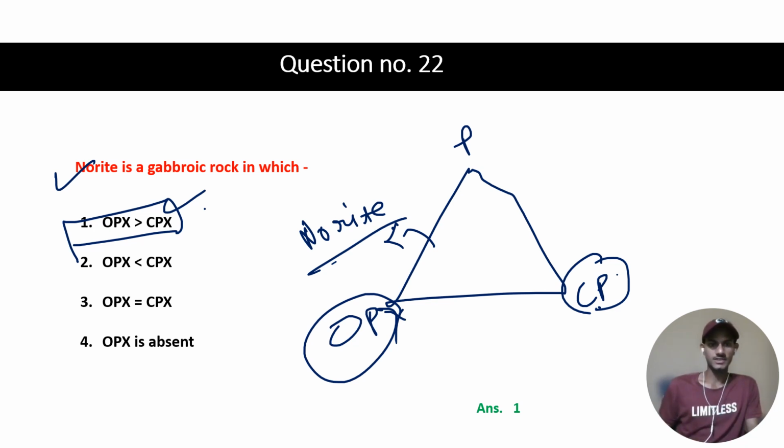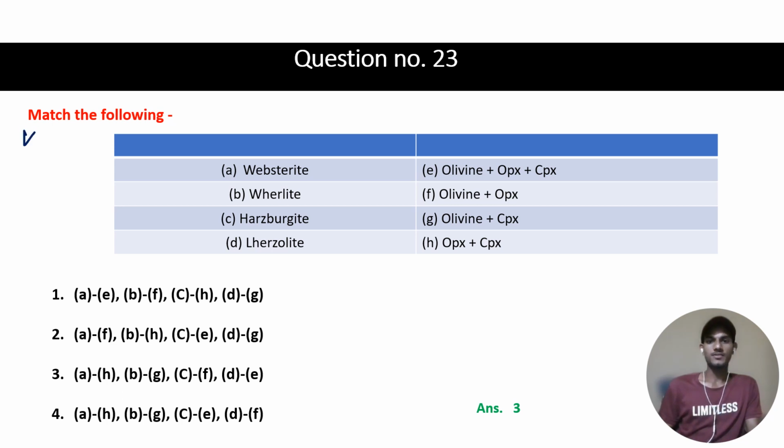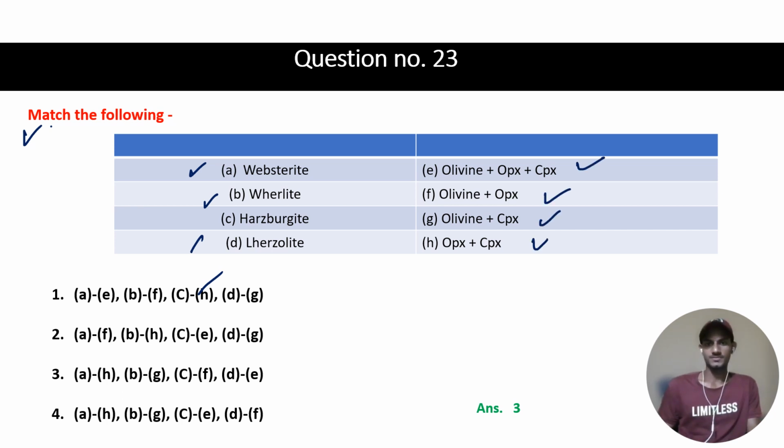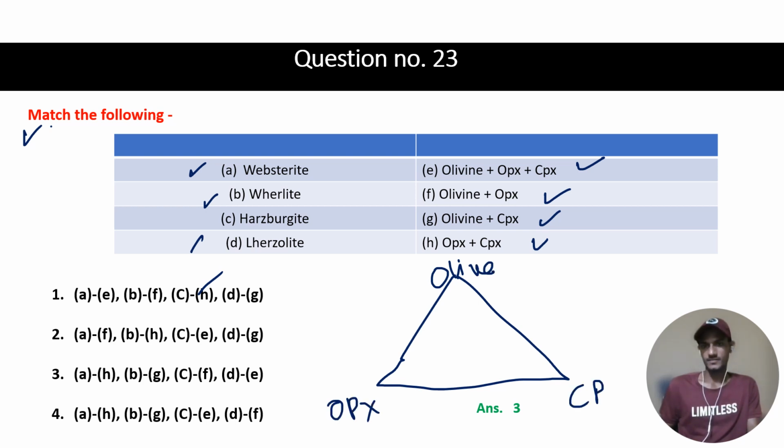Then another question is match the following. Here you have to match the rocks websterite, wehrlite, harzburgite and lherzolite with their corresponding mineralogical composition. As you know, there is a triangular diagram with olivine, OPX and CPX.